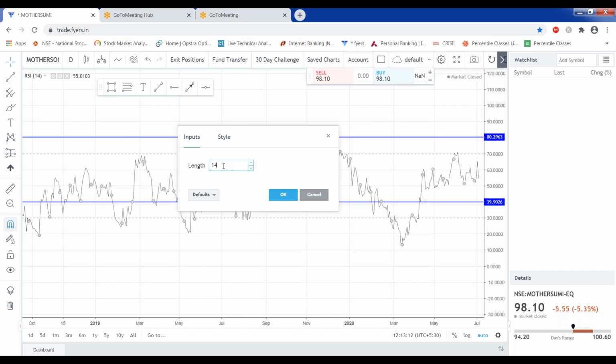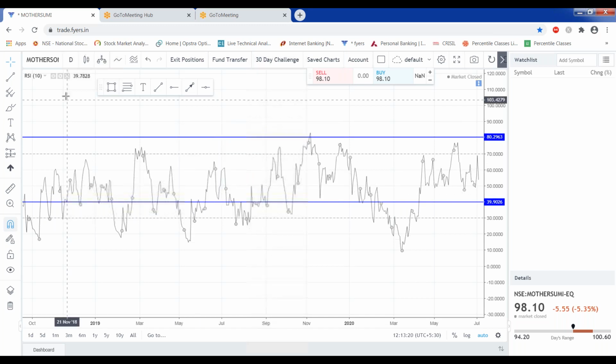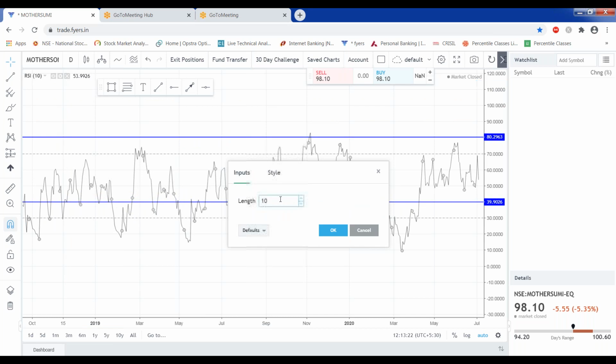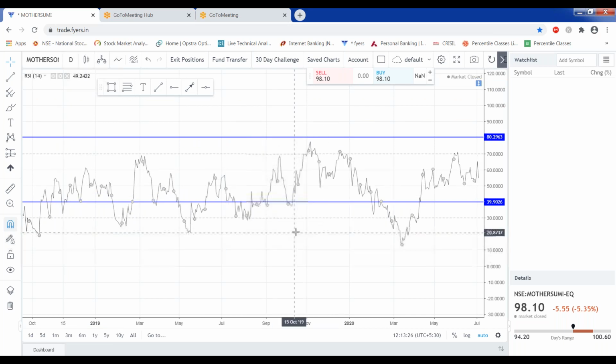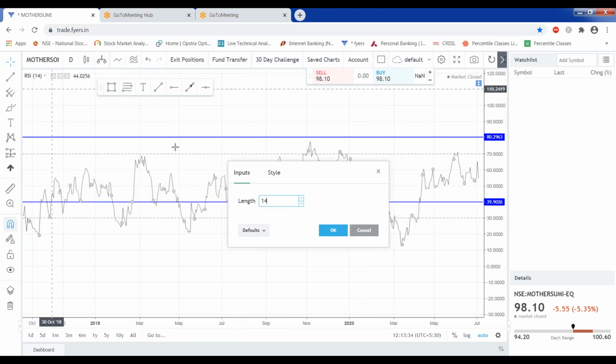You can change this 10 to 15, or make it 20, whatever you like. But whatever I discuss today will be on the basis of the default setting. So you can change the RSI length, whatever length you are using.